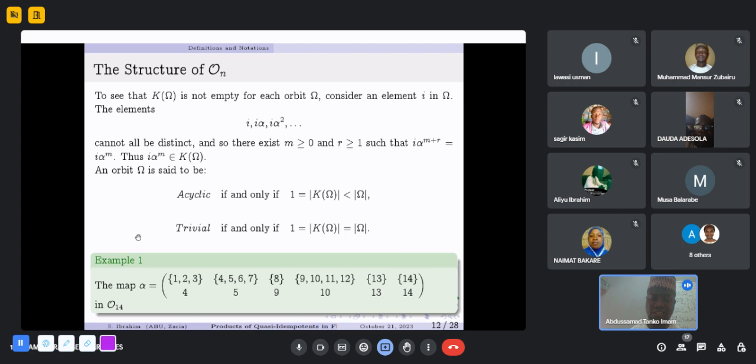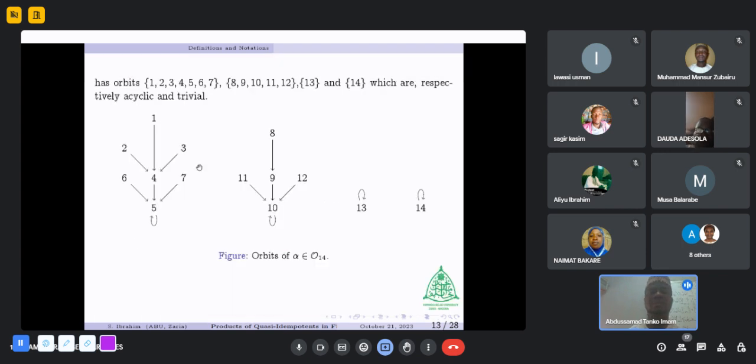We now give an example. For n equal to 14, we consider this map. From this map, we can see that we have two types of orbits. This orbit and this orbit are acyclic, while this one is the trivial one. And the orbits are represented in the diagram below.